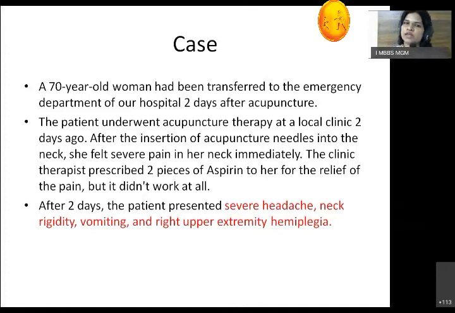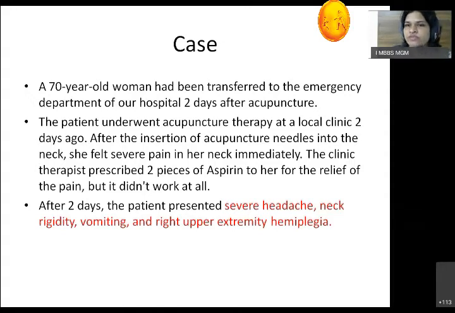So let's see. It was a 70-year-old woman who came to the emergency room. She attended acupuncture therapy at a local clinic 2 days ago. There was an insertion of the acupuncture needle in the neck and she felt severe pain. The therapist prescribed 2 pieces of aspirin and sent her home. It didn't work out. Now she presented in the OPD.